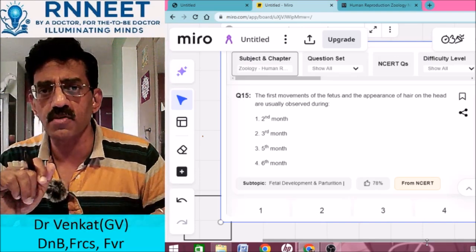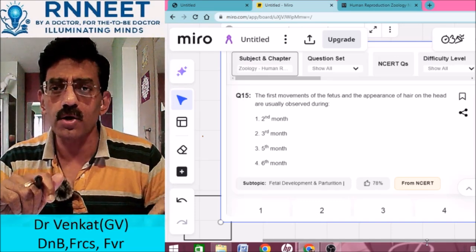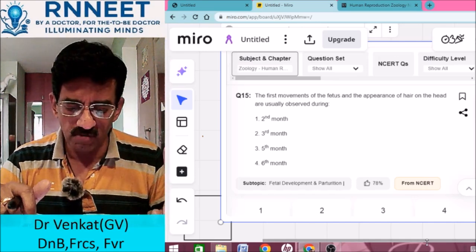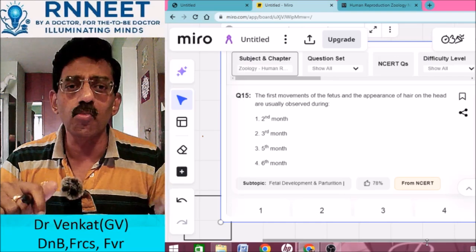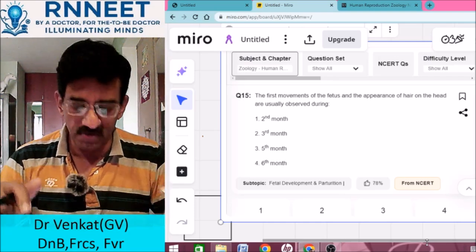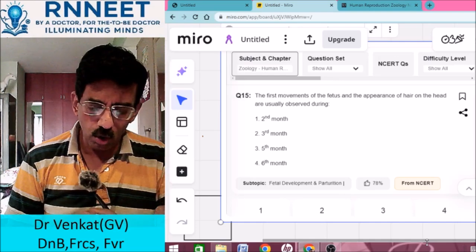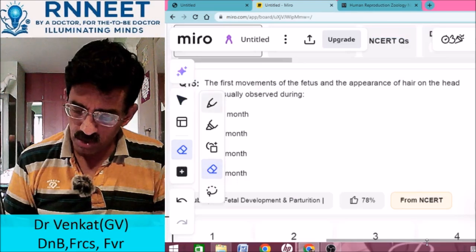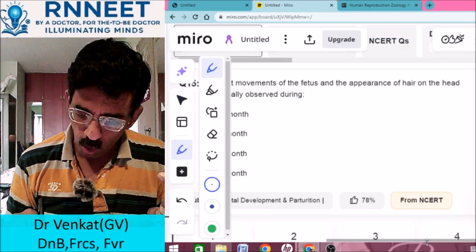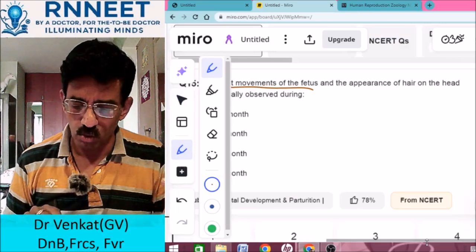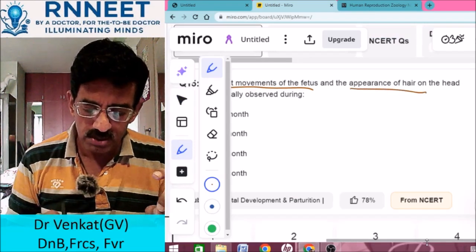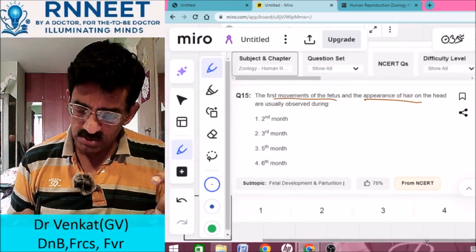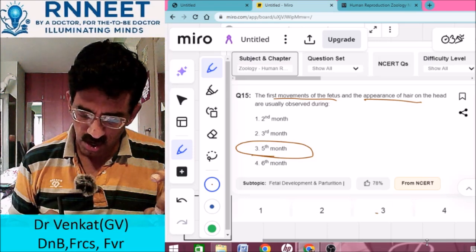The first movements of the fetus and the appearance of hair on the head are usually observed during which period? Very important. See, he has given two parts here: the appearance of hair on the head as well as the first movement of the fetus. What is the first movement of the fetus called? You call it quickening. The first movements of the fetus are known as quickening. So remember that the first movement is known as quickening, and the appearance of hair on the head occurs in the 5th month. So the answer here is the 5th month.